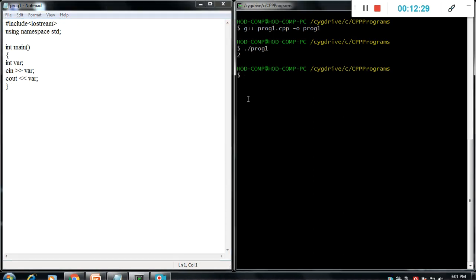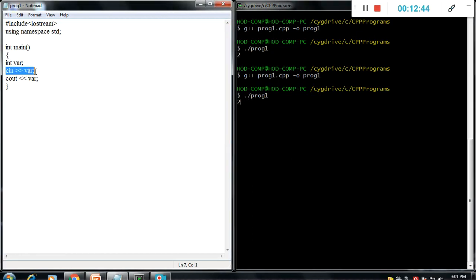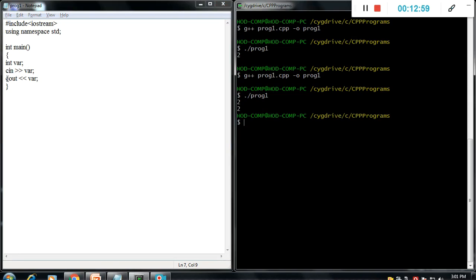Save, now compile, now run it, and it prints 2, because we just need to give the value for this cin. Cin is again the inbuilt function under iostream, which accepts the value from the user. Means you need to provide the value as an input, 2. It again prints that value as 2. That is, we give the input as 2, it prints 2.